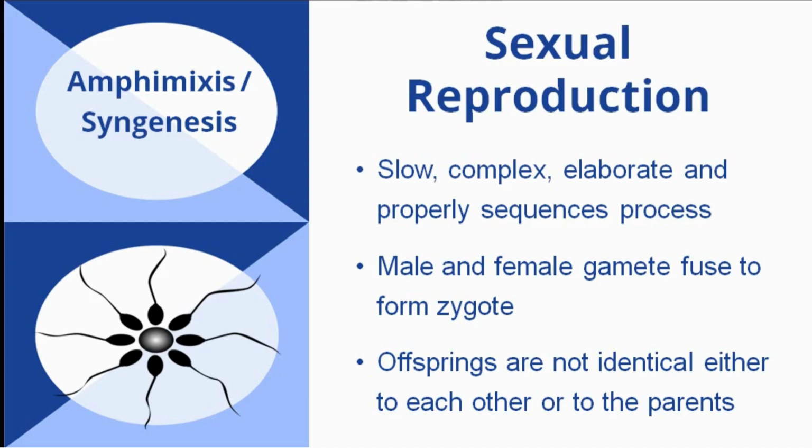The process of sexual reproduction is a slow, complex, elaborate and a properly sequenced process. It is also known as amphimixis, syngenesis or amphigony.